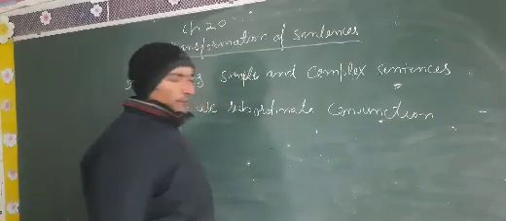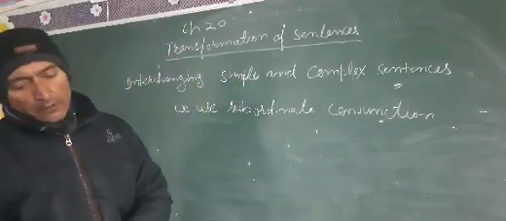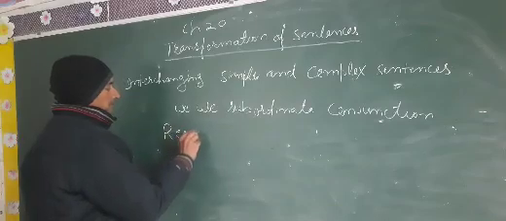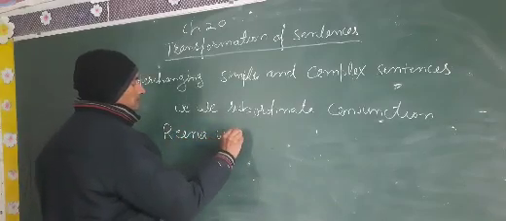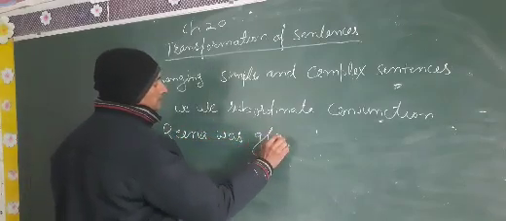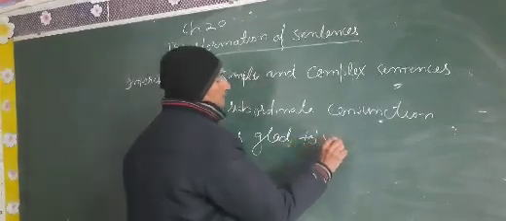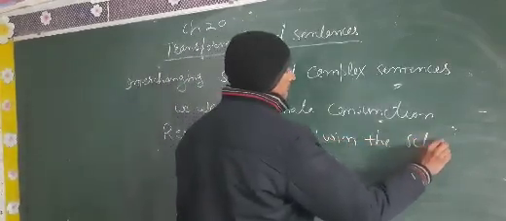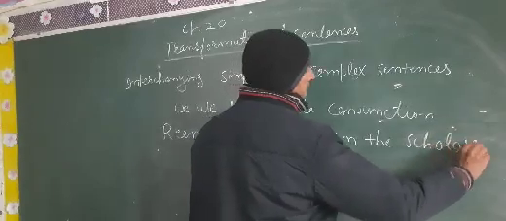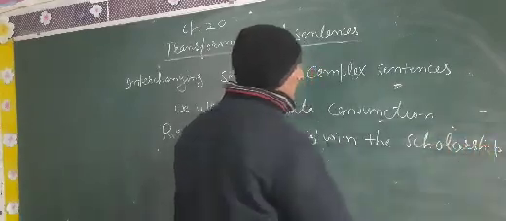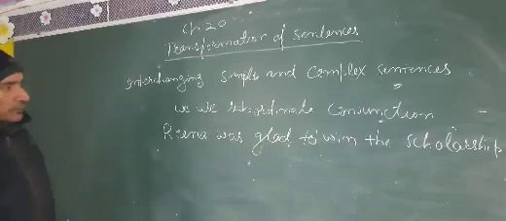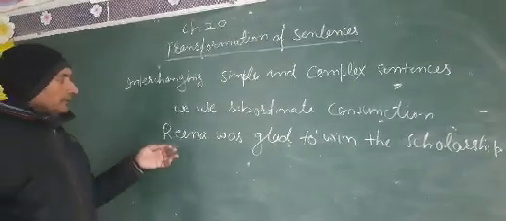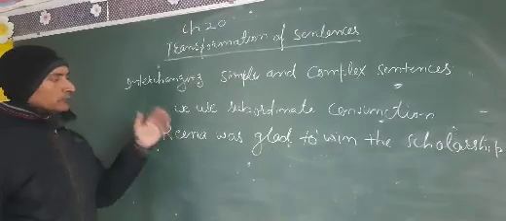a simple sentence into a complex sentence. So: Reena was glad to win the scholarship. Now what you have to do is change the phrase in this simple sentence into a clause.